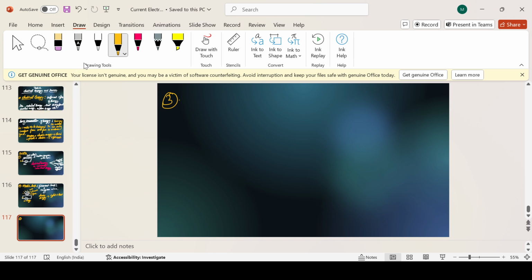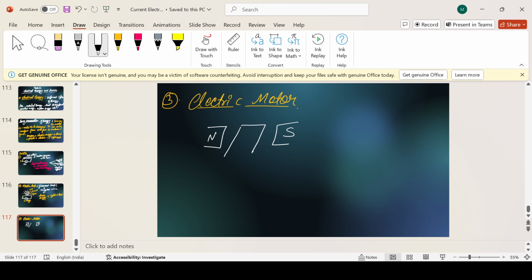I already discussed this in work and energy, but only one or two students have studied it, so that's why I am writing it. Now in the electric motor, what happens? Electrical energy is used to give mechanical energy. Actually, this is the north, this is the south, and here we take some coil.